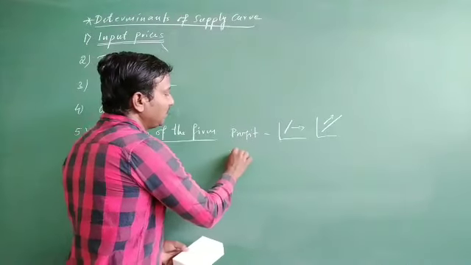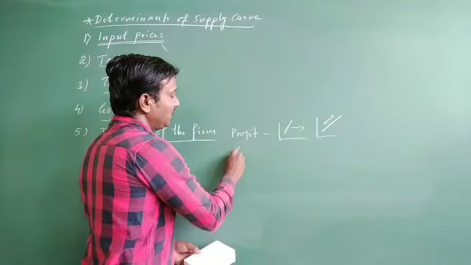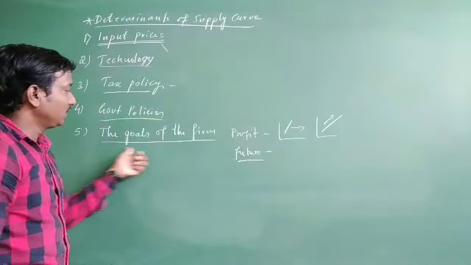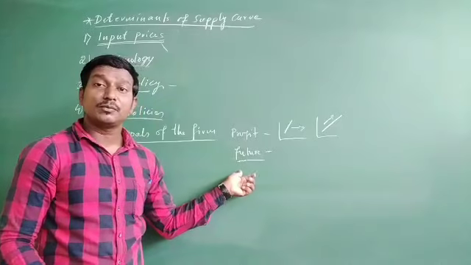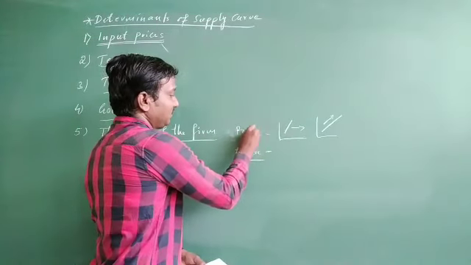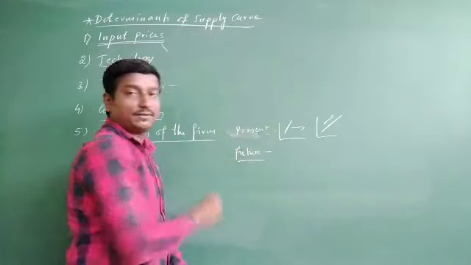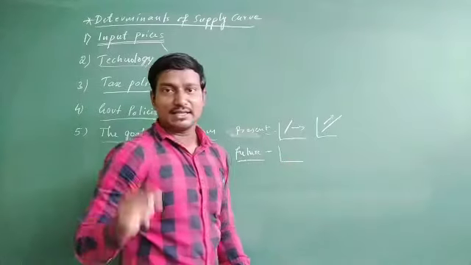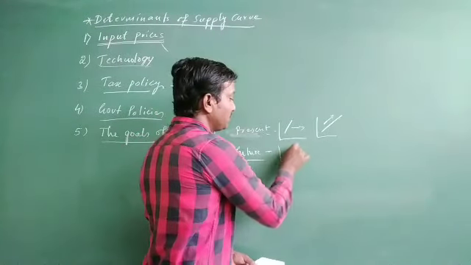And if they plan to earn profit in the future, what is their goal now? Their goal is to earn the profit in the future, not in the present year. This is present and this is the future. If they want to earn in the future, then they have to sell less in the market today. So what is going to happen here?